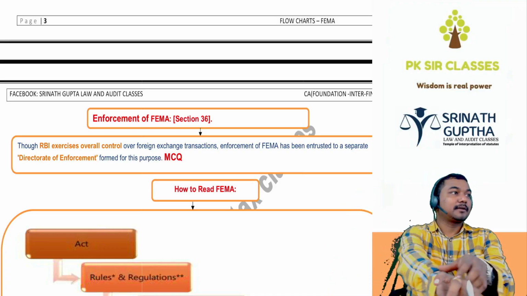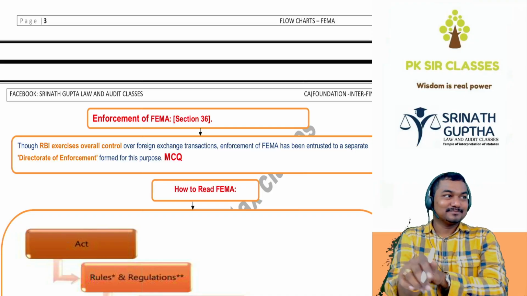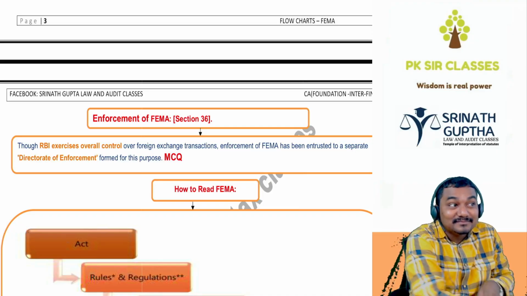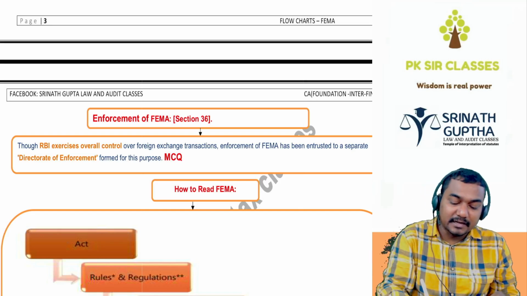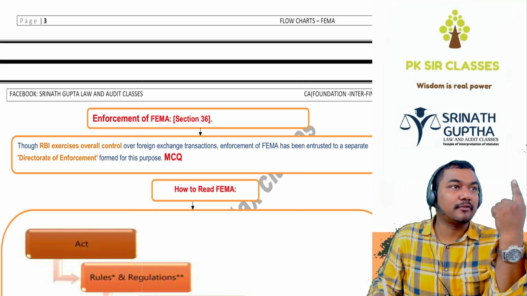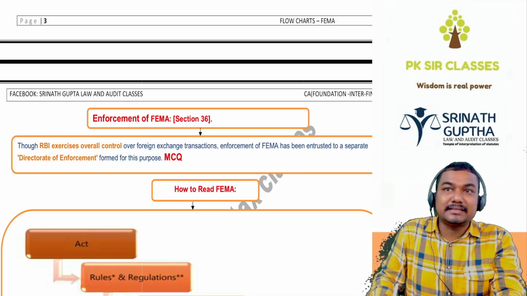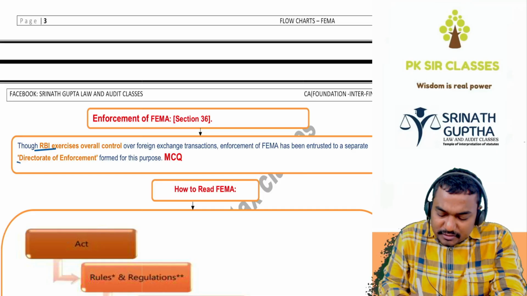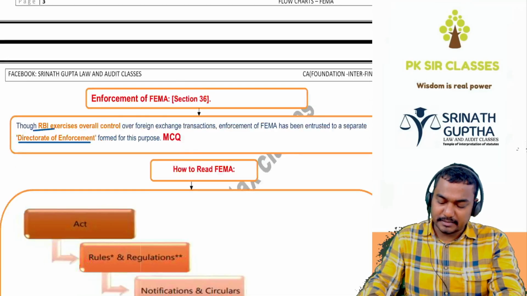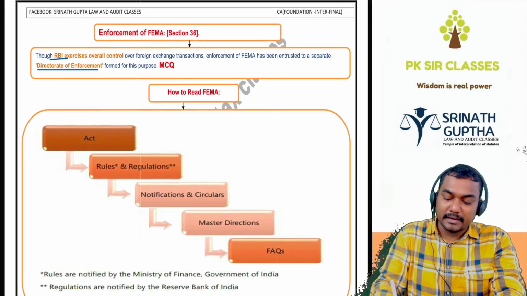MCA means Ministry of Corporate Affairs. Companies Act is regulated by the ROC and Ministry of Corporate Affairs, and FEMA Act is governed and managed by the Reserve Bank of India and also the Director of Enforcement. Clear beta? This has a chance of coming in MCQ, beta.